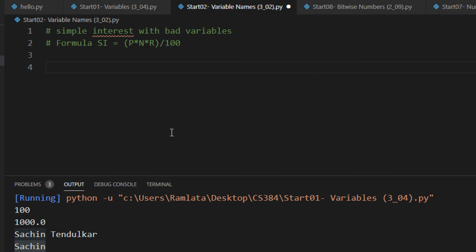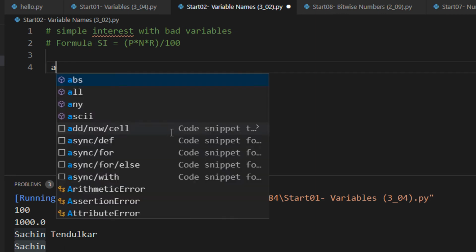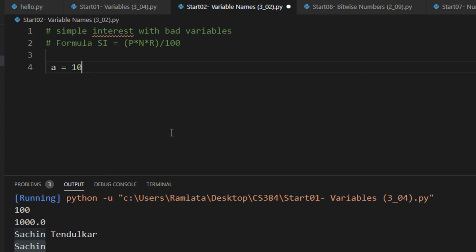Okay, so now let us make a static program. We are not taking input. I will show the look of a bad programming exercise, right? So let us say our principal is 100. So I make it A as 100. I'm investing for 5 years and my rate of interest is, let's say, 3%.